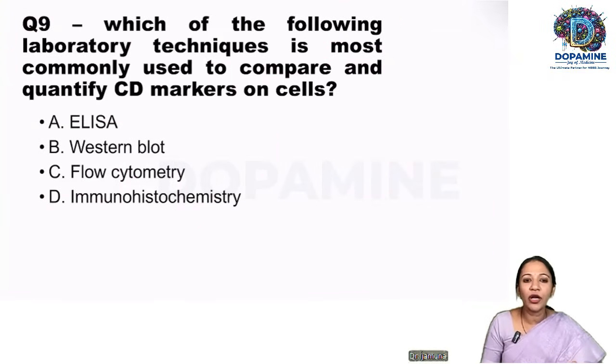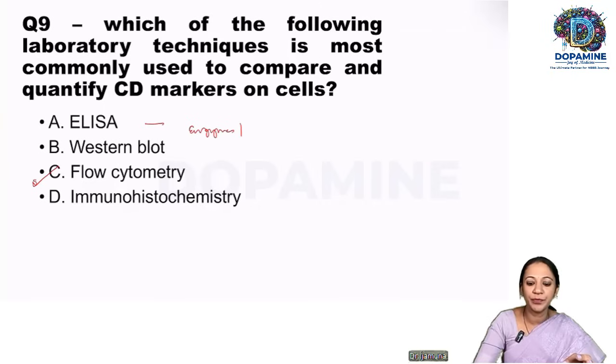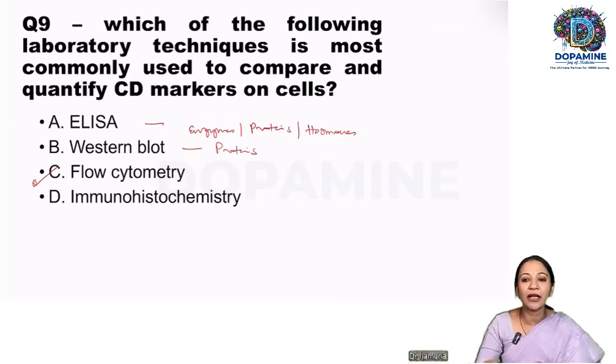Which of the following laboratory techniques is most commonly used to compare and quantify CD markers? Very simple. We are all aware it is flow cytometry. So the ELISA technique is used for enzymes, proteins, hormones. Western blot, we use it for proteins. And what is the difference between ELISA and Western blot? ELISA will only quantify the proteins, whereas Western blot will assess the quality of the protein as well. Any mutation or any modification can be detected using Western blot.